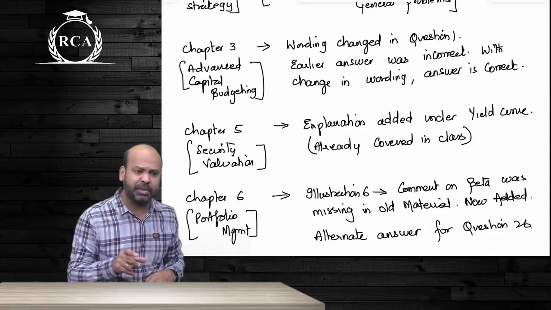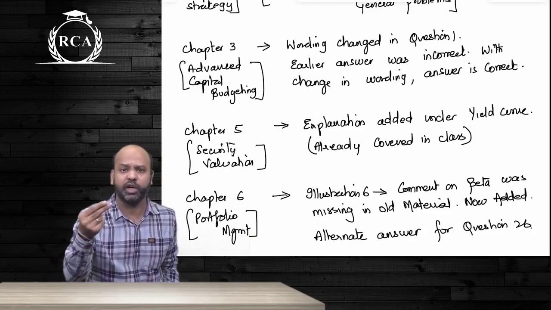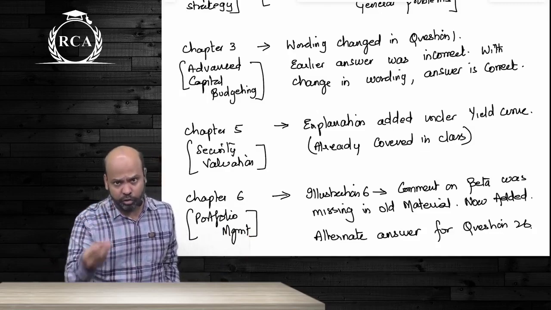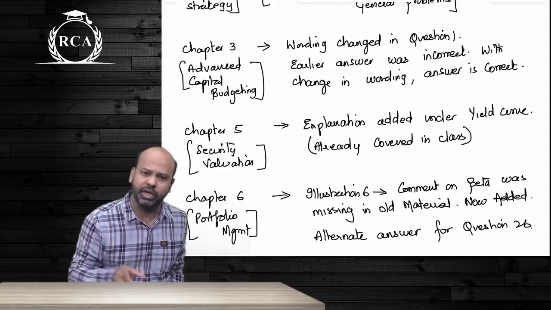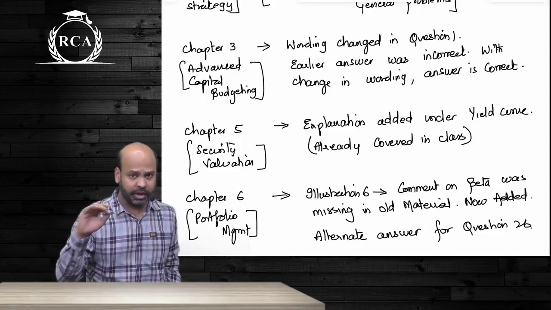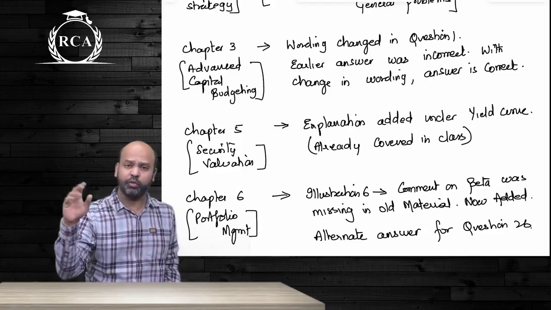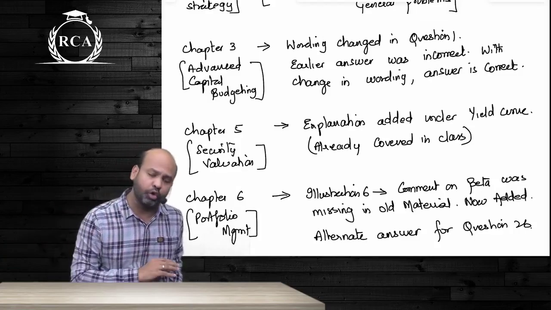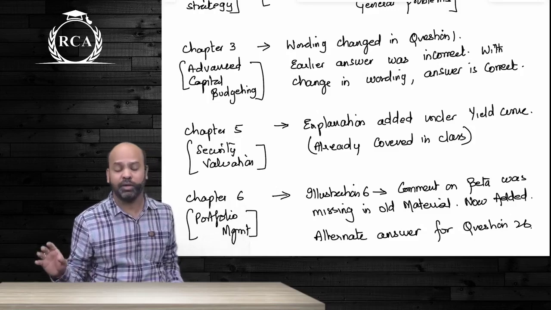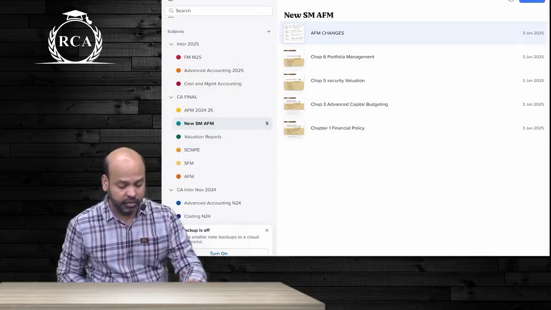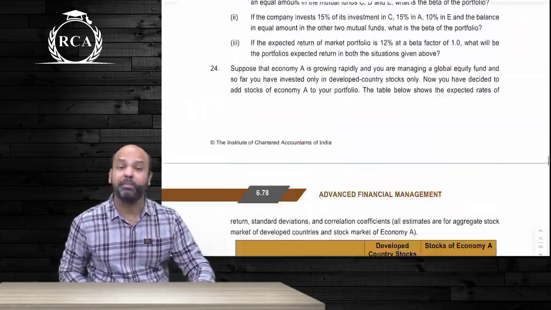In the same chapter, under bond refunding decisions, they added 2 sentences in relation to overlapping interest. We have also done that as a part of a practical question on overlapping interest. So again, do not worry. Chapter 1, financial policy and corporate strategy, you do not have to worry. Chapter 3, advanced capital budgeting, you do not have to worry. Chapter 5, guys, you do not have to worry. Chapter 6, portfolio management, there is this one illustration number 6.